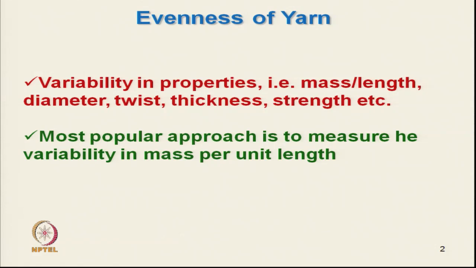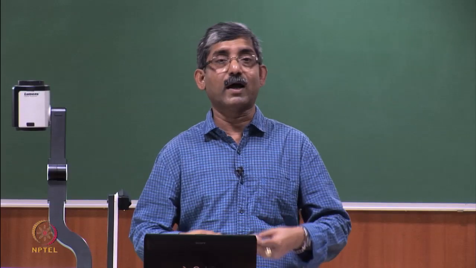So, the most popular approach is to measure the variability in mass per unit length. Most of the testing instruments which measure the variability in yarn are in terms of either mass per unit length or in terms of diameter.